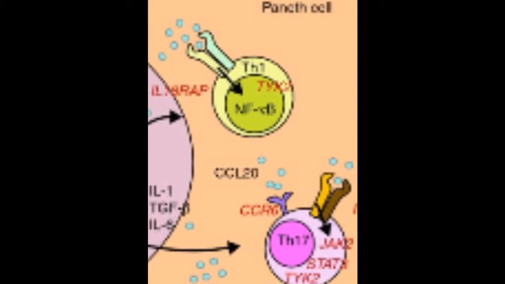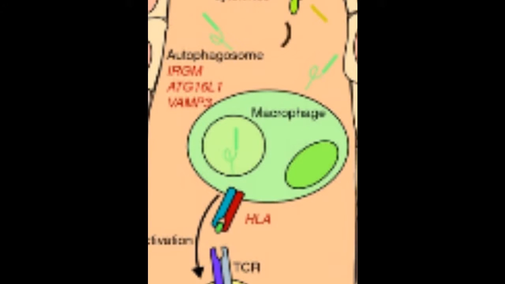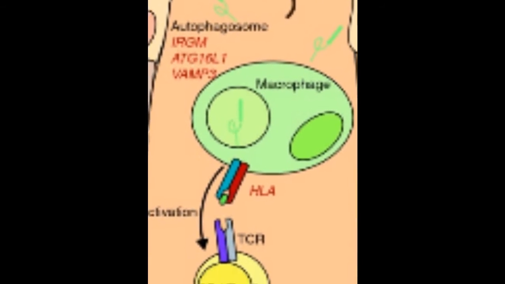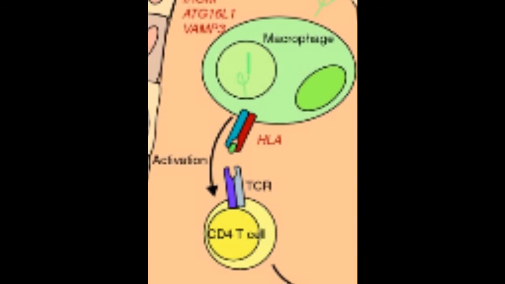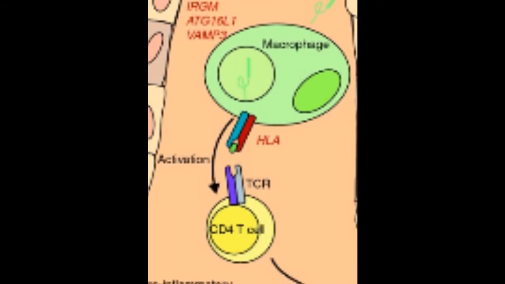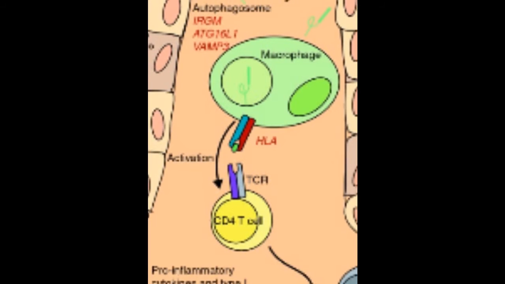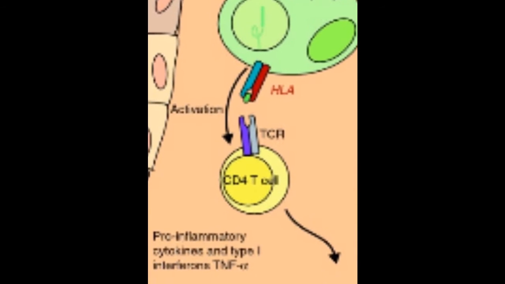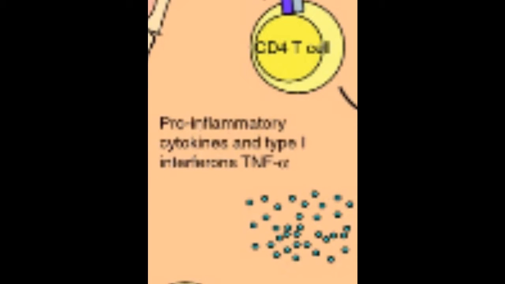Another major contribution to Crohn's pathogenesis comes from autophagy. In autophagosomes, intracellular components, including phagocytosed microbes, are degraded, after which their antigens are presented to CD4 cells. Autophagy is at least partly regulated by Crohn's risk alleles, such as ATG16L1, IRGM, and VAMP3. The activation of CD4 cells leads to the production of pro-inflammatory cytokines and the maintenance of the inflammation.